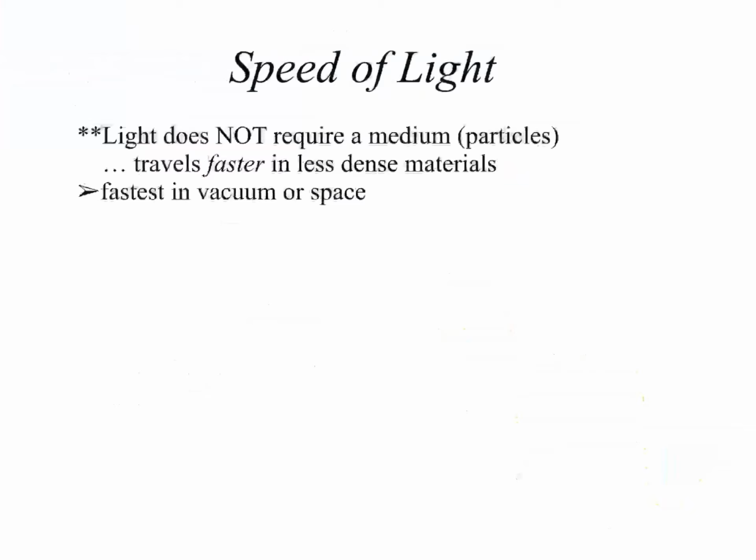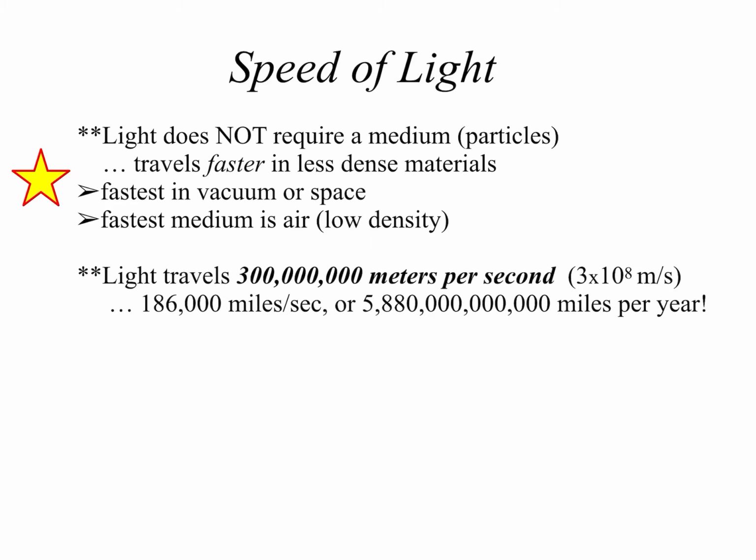If it is traveling through some sort of material or medium, then the fastest that it will travel is through air, because the density of air is so low that it allows the light to travel close to its true speed. Make sure that you understand how the material affects the light speed.